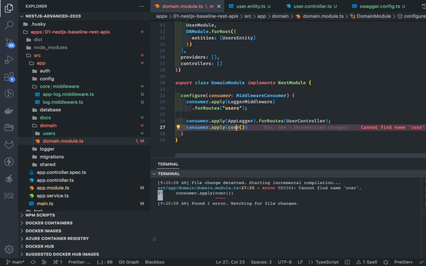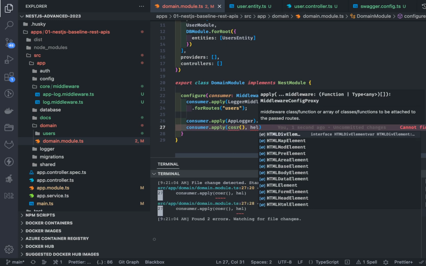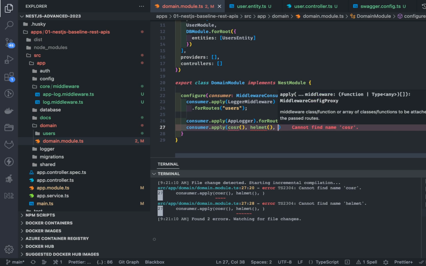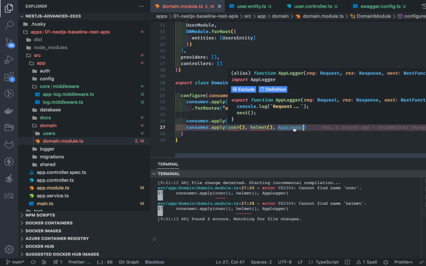And then there is helmet, which you need to import. This doesn't come with NestJS. And let's say you want to add the app logger middleware also. Because this is a function, you don't need to call it. This is already a function.